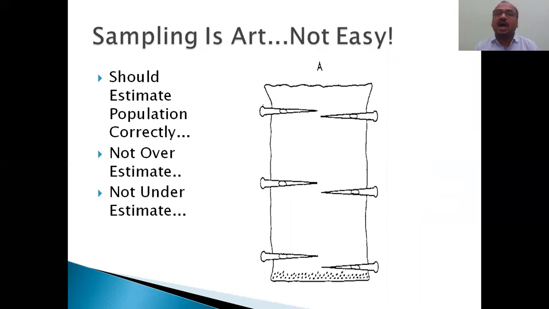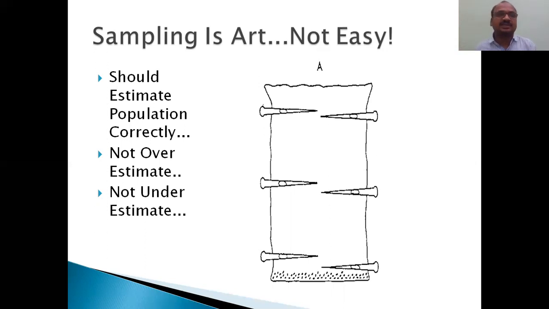Sampling is an art. It's not easy. It's a very hard job. It's a very difficult job. We may think, what is there in that, we just go and collect some rice or some sweets or some paracetamol powder, and it can be tested. It is not as simple as it is in your mind. It is a very toughest job. It is an art. If you take a sample, it may show some characters. If another person goes and takes the same sample from the same population, it may be different.